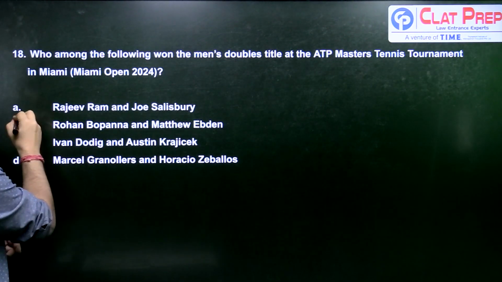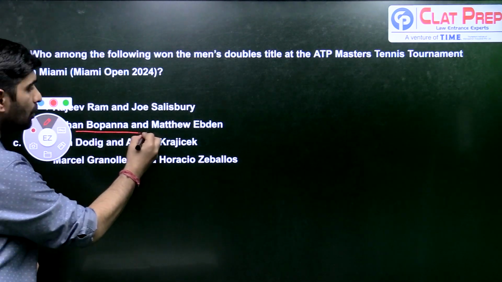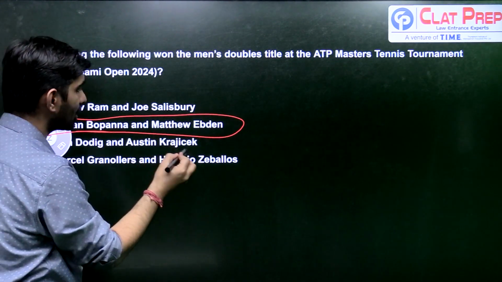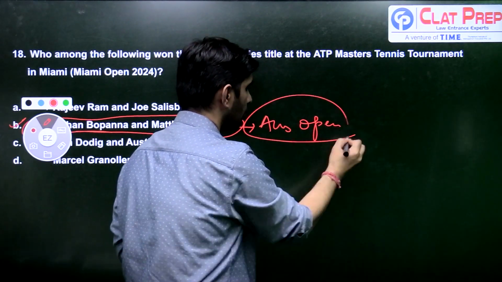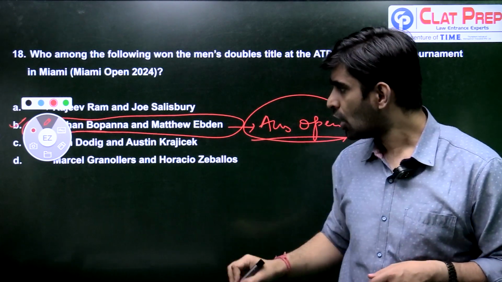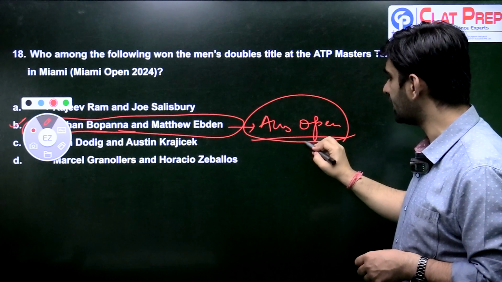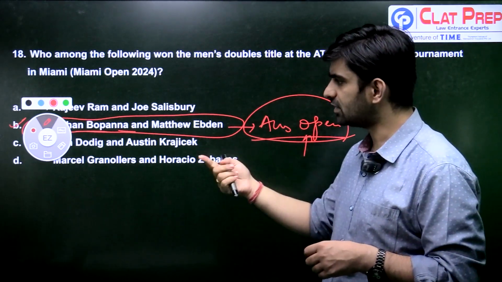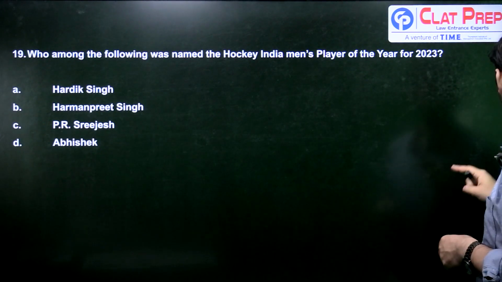However, the answer here for 18th is B. So B is the answer, Rohan Bopanna and Matthew Ebden, who were actually the winners of Australian Open also this year. And by winning this Australian Open Grand Slam, Rohan Bopanna became the oldest player to win a Grand Slam, and the oldest Indian also. However, for this also the answer is the same, Rohan Bopanna and Matthew Ebden.